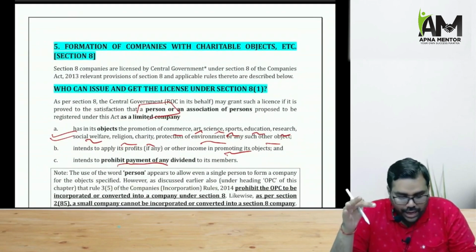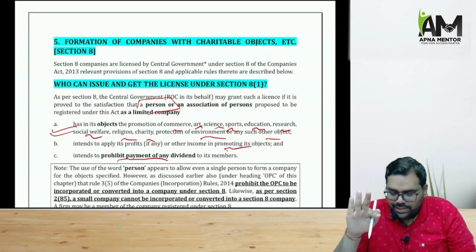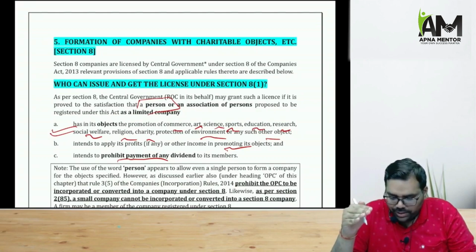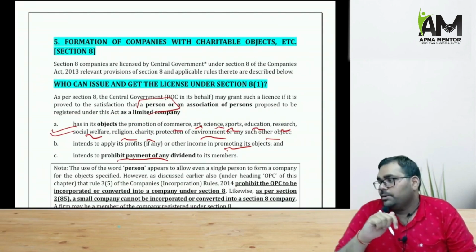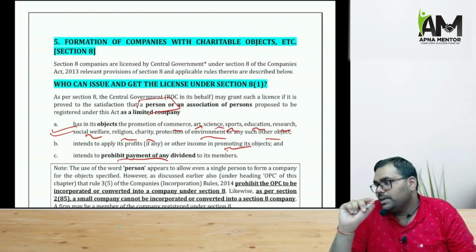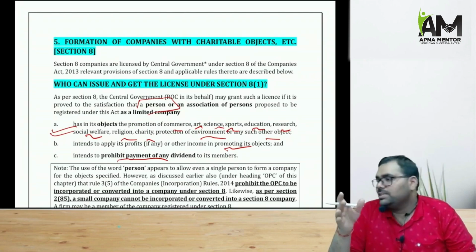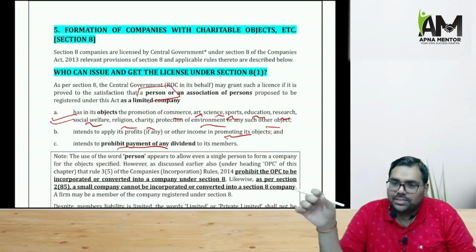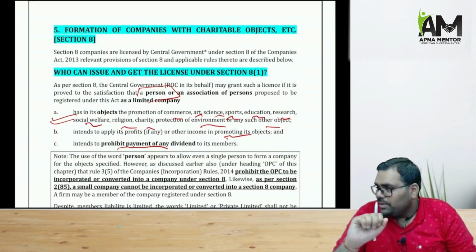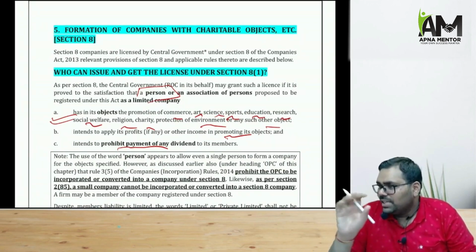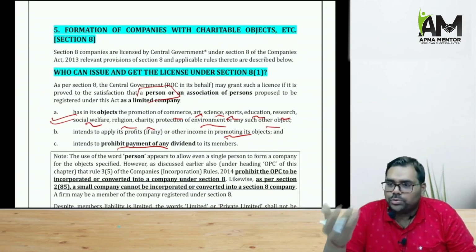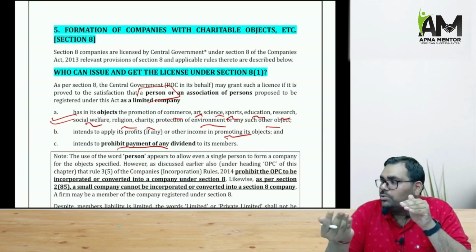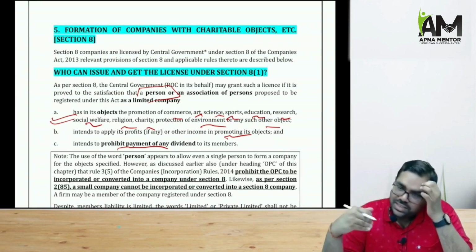So according to section 8, if any company wants a license to work as a section 8 company, the license will be given by the central government. And the central government here has delegated the powers to the ROC. In the Act, in several places you see that in some places the power is given to the ROC and in some places the power is given to the regional director. So basically if it's an incorporation thing, or a winding up thing, then the power will be given to the ROC, right? But the RD, the regional director, is an officer above the ROC.